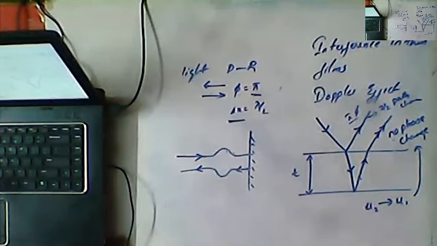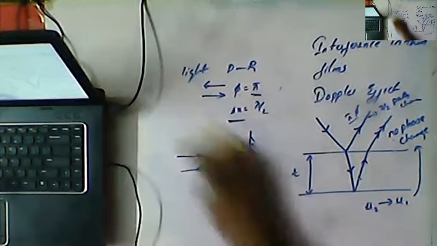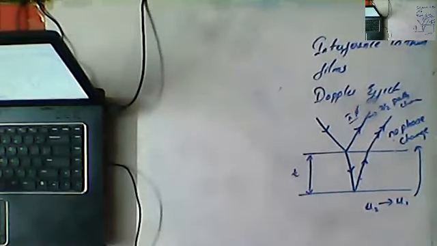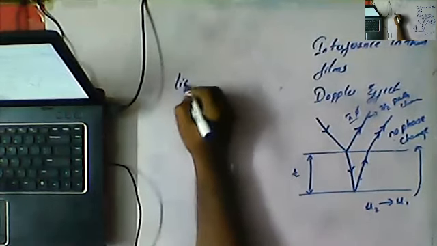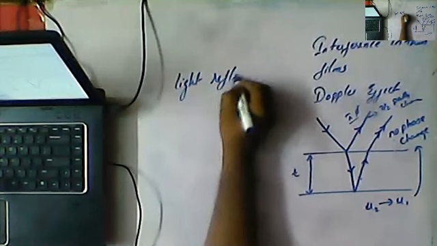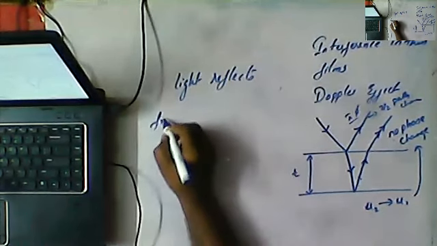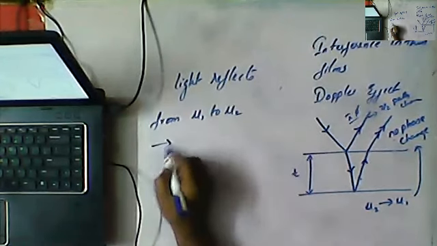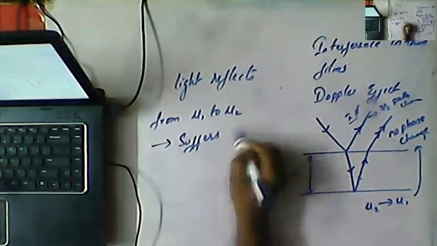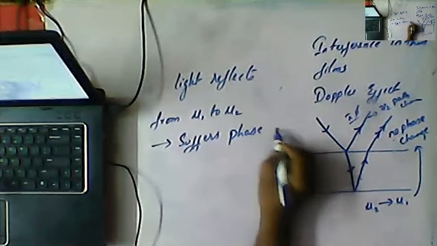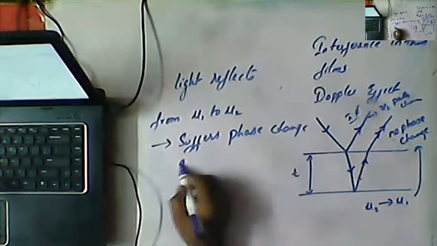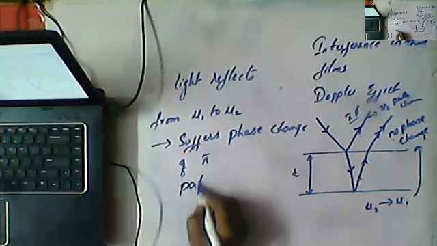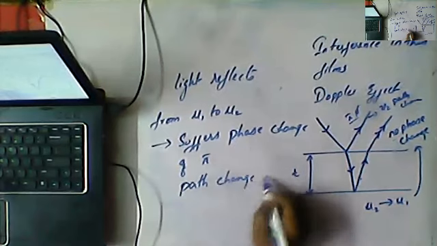Or, more simply, what we can write here, guys: light reflecting from mu1 to mu2 suffers a phase change of pi, a path change of lambda by 2.